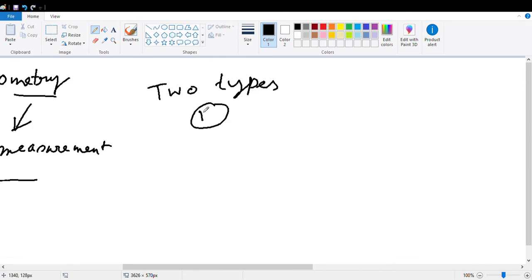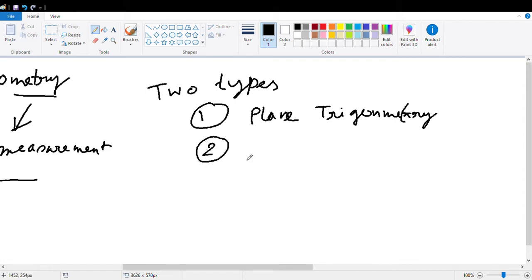First one is plane trigonometry, and second one is spherical trigonometry.